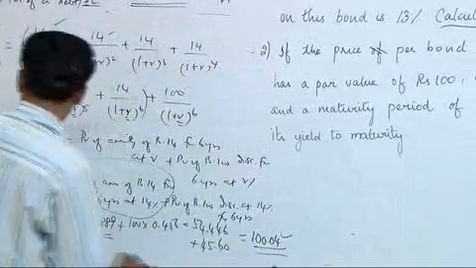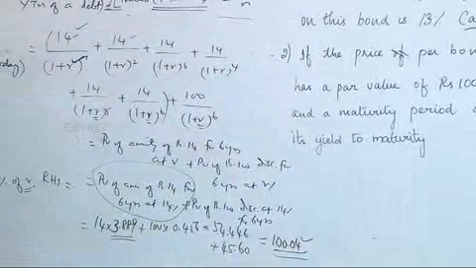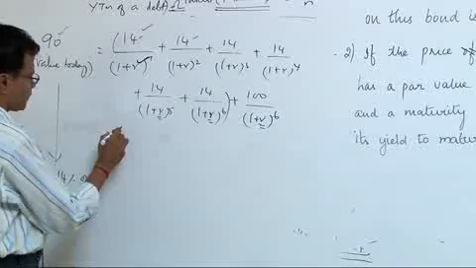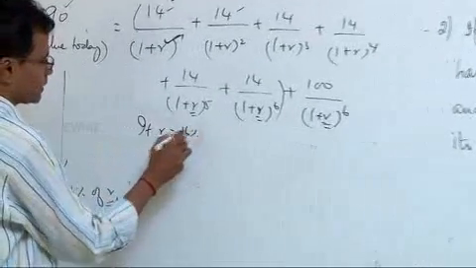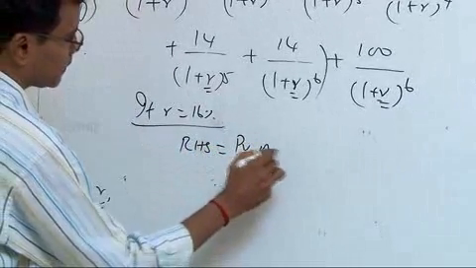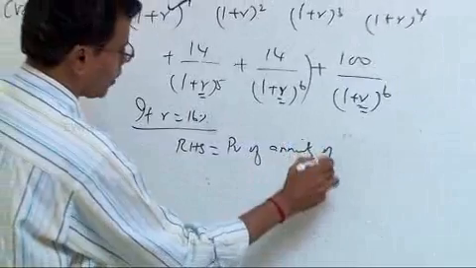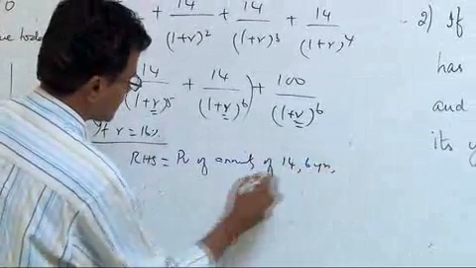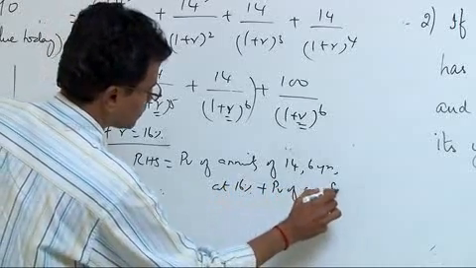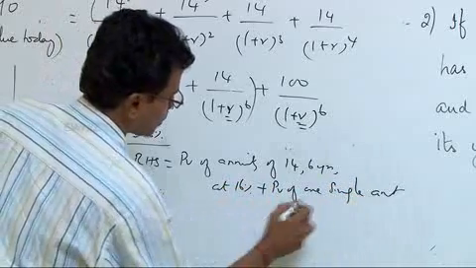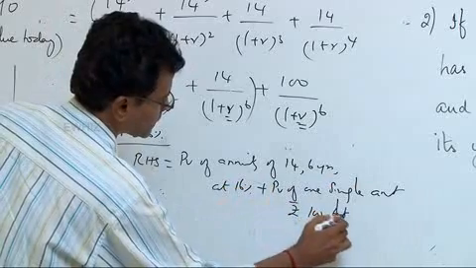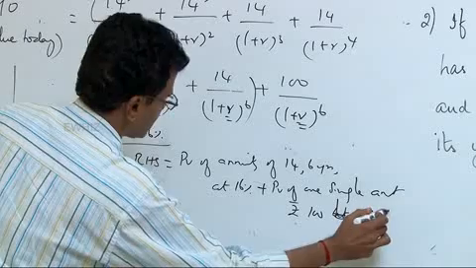What happens if I have tried at 14%? At 14% it is 100.04. I take 16%. If R is 16%, then the right hand side is the PV of annuity of 14 for 6 years at 16% plus the PV of one single amount of rupees 100, discounted for 6 years at 16%.